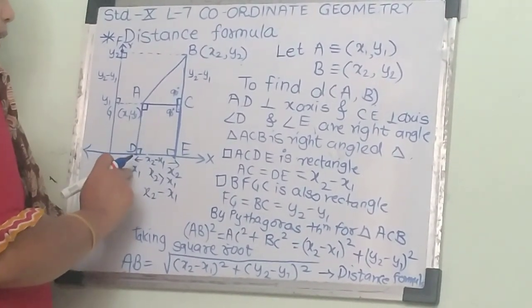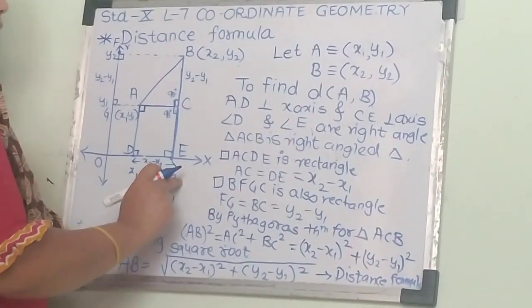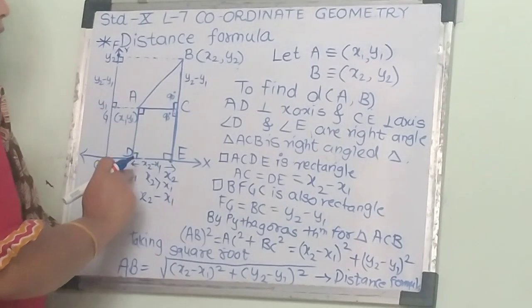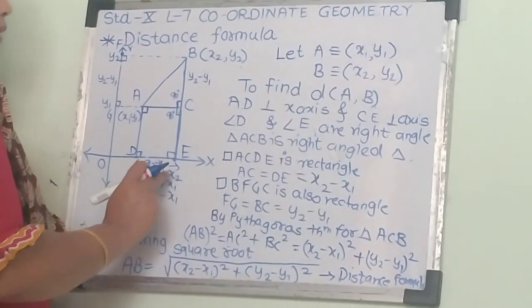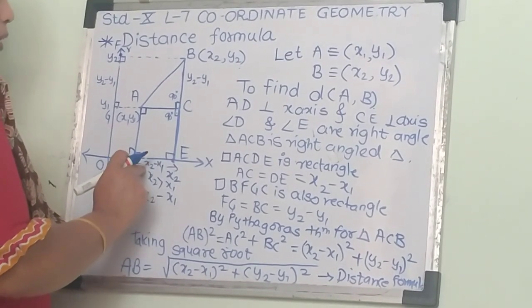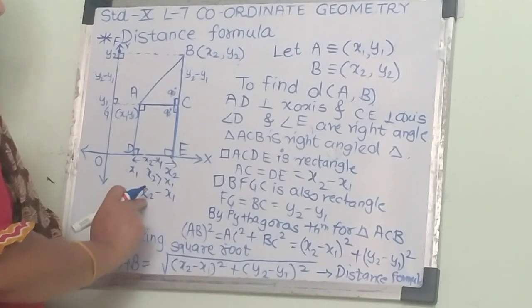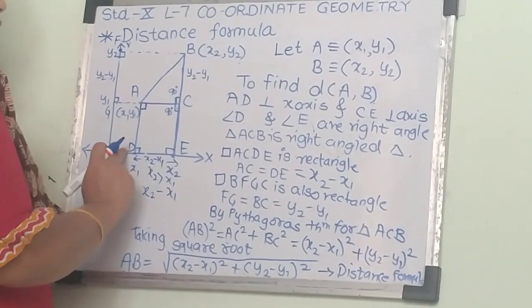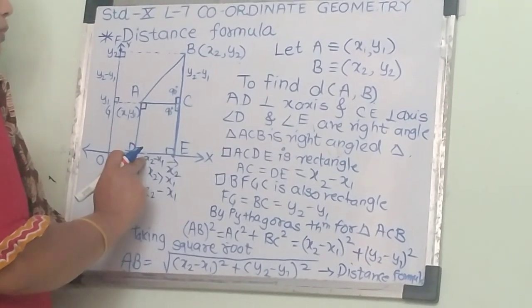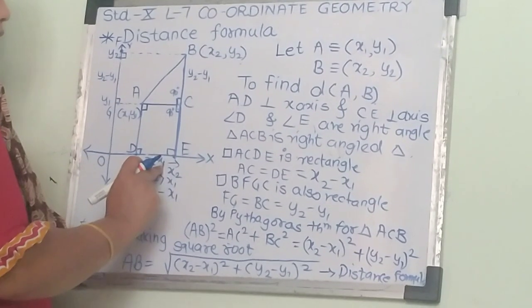As we know that x1 will be the coordinate of D and x2 will be the coordinate of E. Then we have to find the distance between them. We have to subtract the smaller number from the bigger one. So here x2 is greater than x1. So we get the length DE equals x2 minus x1.